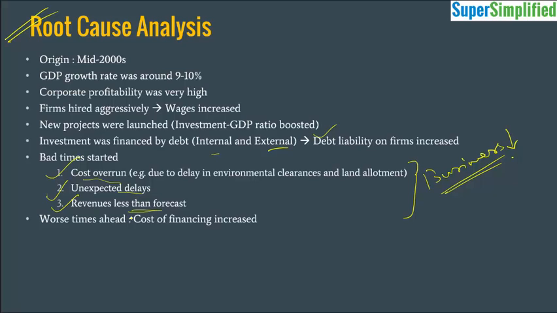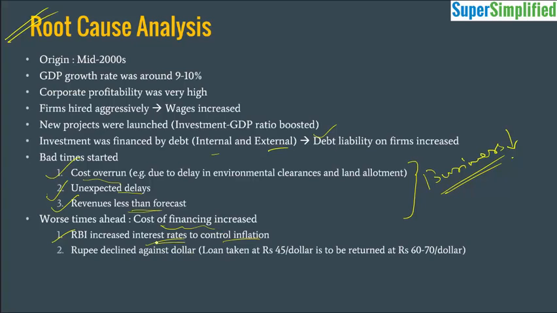But that was not all. Even worse times were ahead, and during this time, two major events took place. The first one was that RBI increased the interest rates to control inflation. So they increased the repo rate, and when the repo rate increases, the banks increase the interest rate, right? So if you go to the bank to take a loan, you will pay a higher interest rate. So the cost of financing increased suddenly, and there was another major event during this time. The rupee declined against the dollar. So people who had taken loans from foreign institutions at rupees 45 per dollar had to repay the loan at the rate of rupees 60 to 70 per dollar. So this was becoming a very costly affair.